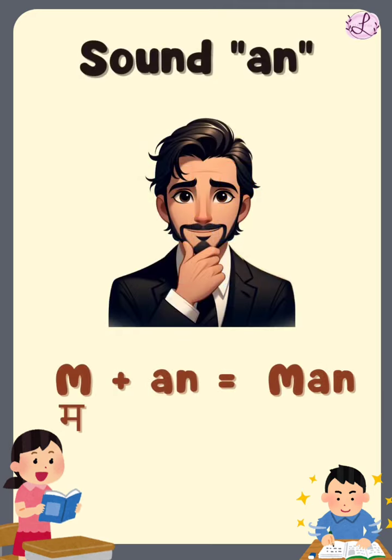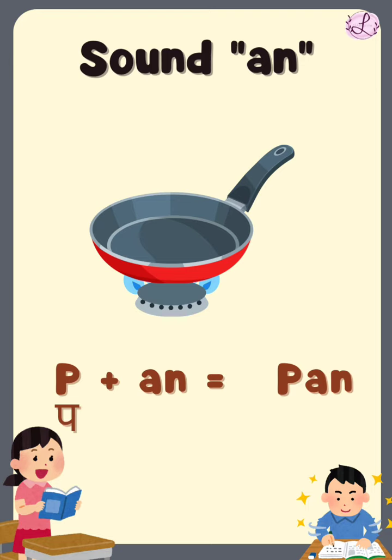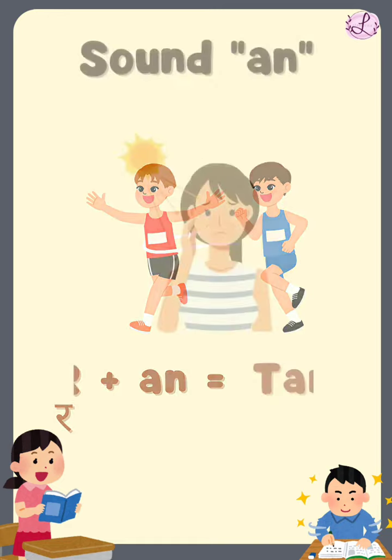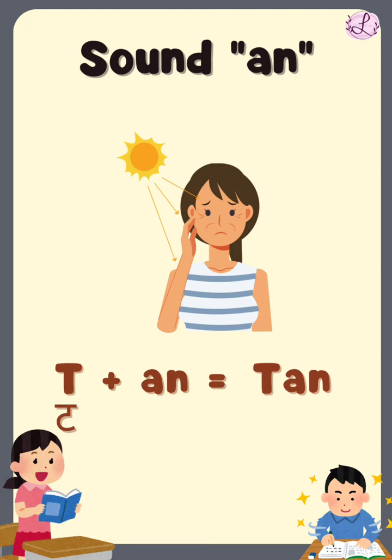P. Phonetic sound of P is P. P and pan. P and pan. R. Phonetic sound of R is R. R and ran. R and ran. T. Phonetic sound of T is T. T and tan. T and tan.